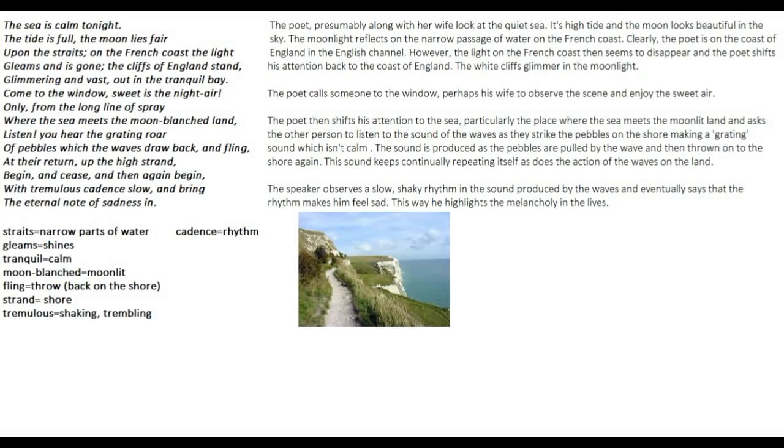So this is the first stanza of the poem. The poet is looking at the sea. The poet, presumably along with his wife, looks at the quiet sea. The sea is calm tonight. He says that the sea is very calm. The sea is not very chaotic.